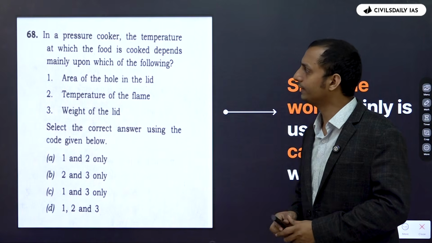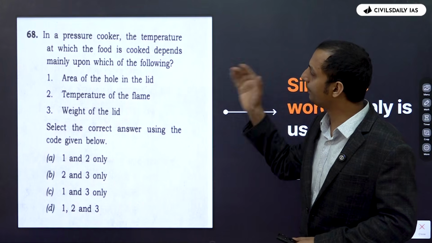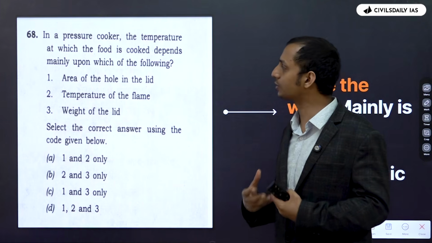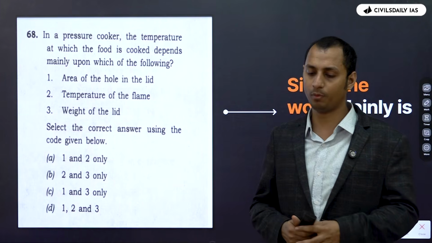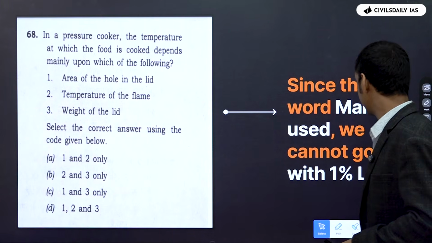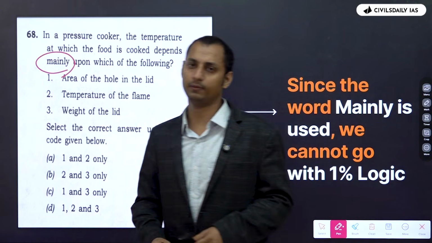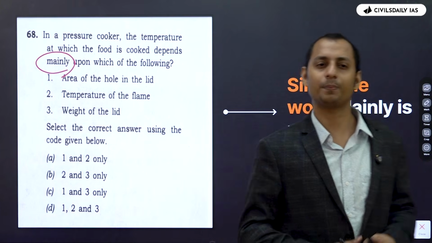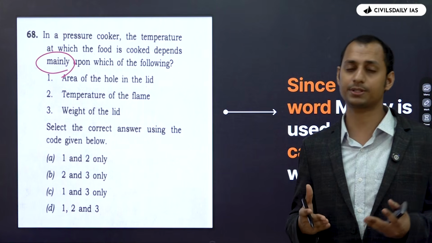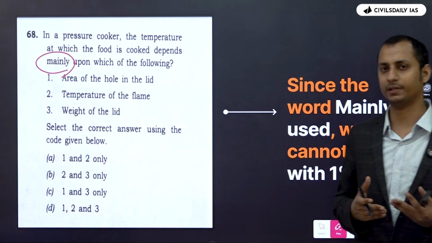Okay. Now in this question, in the heading, in a pressure cooker, the temperature at which the food is cooked depends mainly upon which of the following. Right. You can see the word here, mainly. Now what do you think, why did UPSC introduce the word mainly? Does it have any purpose? Or does UPSC just randomly introduce these words? It all has a purpose, okay?